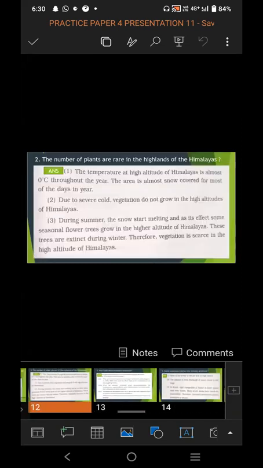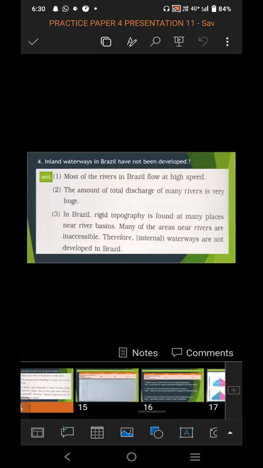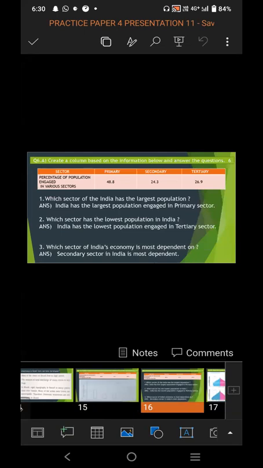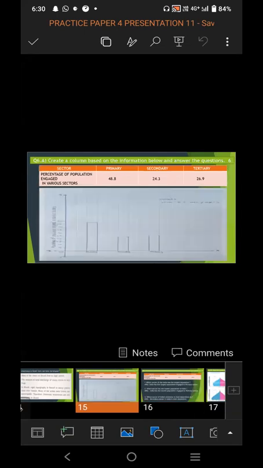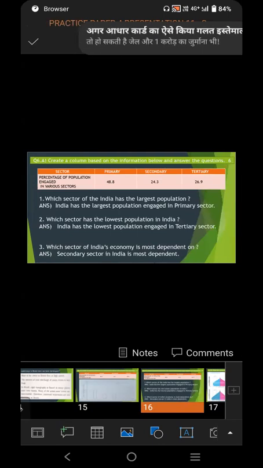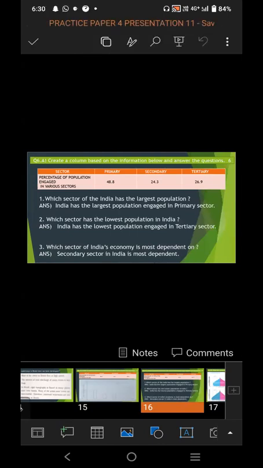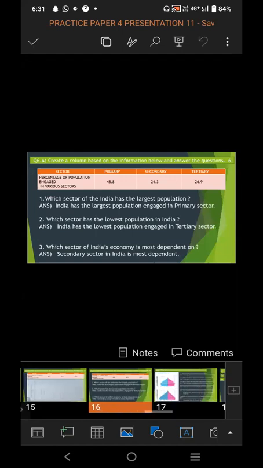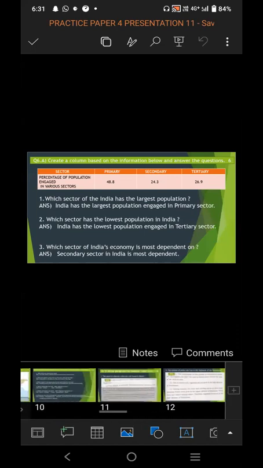Question number 6A, you have to draw a graph for 3 marks. And 3 questions are asked. You have to answer those 3 questions also for 3 marks. And ma'am, question number 2 or 3 more. Question number 2.